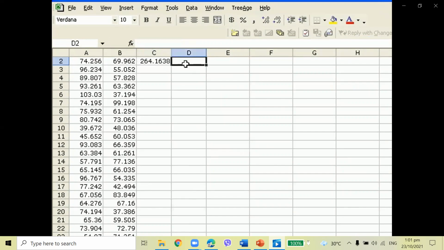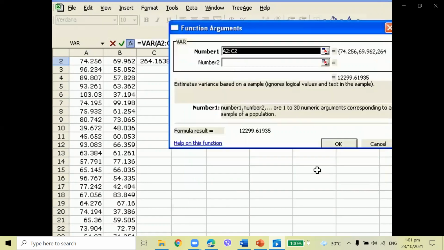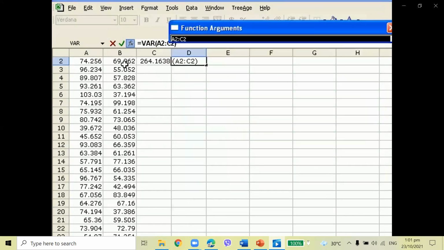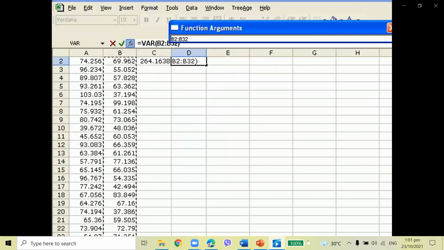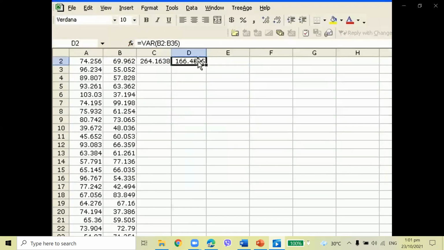Now for the second sample, we do the same. We choose the function key, statistical, variance, say OK, and this time we choose the values from B2 all the way to B35 for our sample of 34. Say OK. And now here we have our two variances for our two samples. So therefore we can use the two-sample z-test.